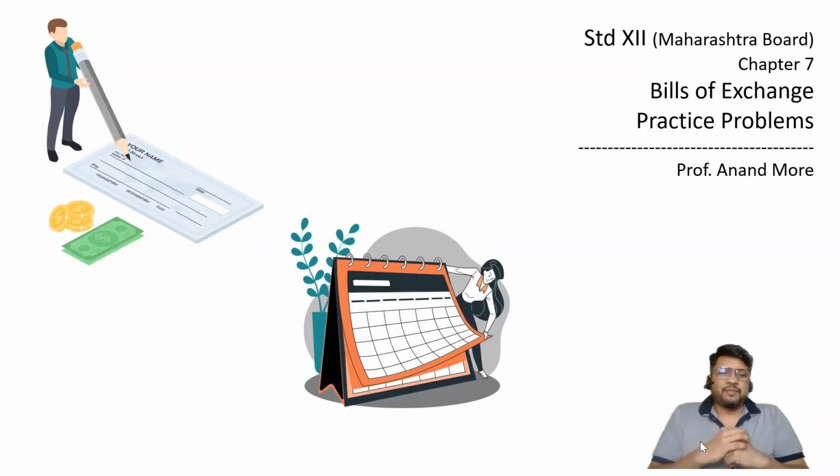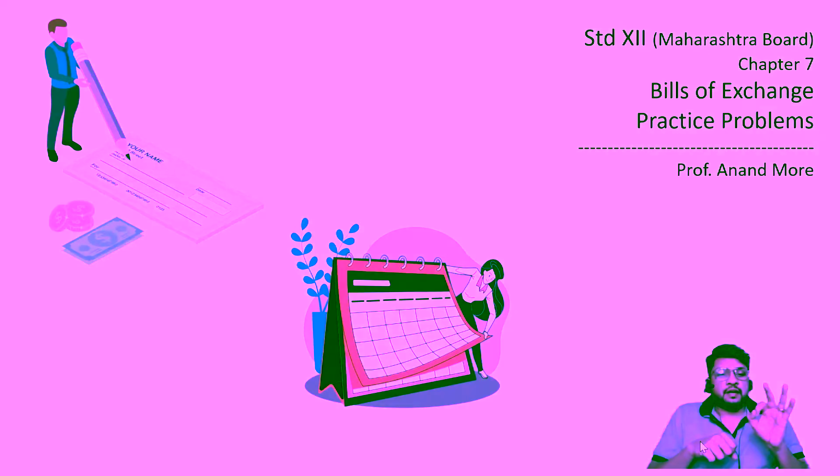Hello, my self-motivated friends. Welcome to this fourth lecture in the series of lectures on bills of exchange, chapter number 7. In the previous lecture, we discussed the basic entries for accounting of a bill of exchange which is retained by the drawer. That was the first problem we solved. Bill of exchange which is retained by the drawer, and we considered three different alternative situations.